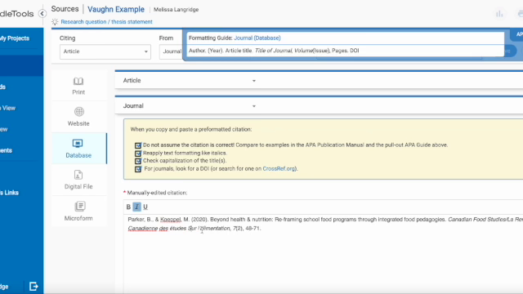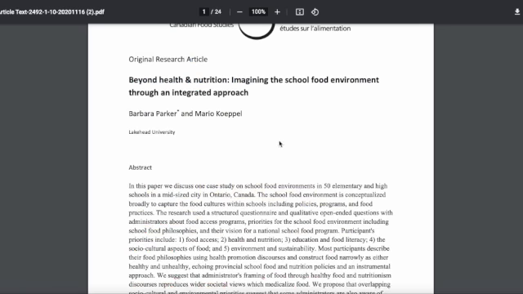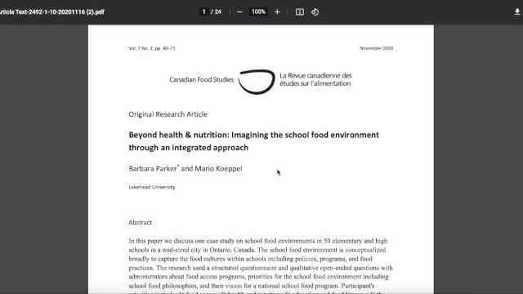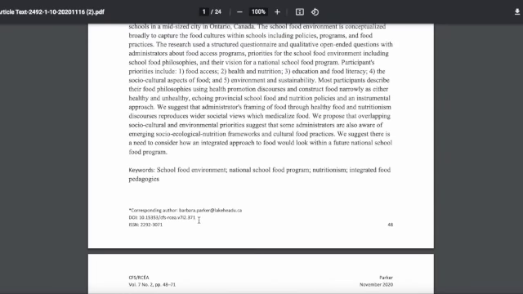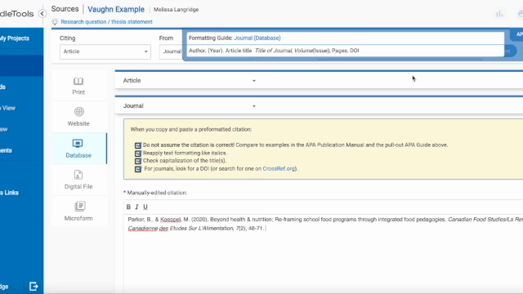And I am not as familiar with French language as I am with Spanish, so I could be doing that wrong. Should sir be capitalized? I don't know. So my apologies. I'm going to have to look that up. Because NoodleTools is only as good as you are. So if you copy and paste something, then it could be wrong if you don't check it, right? So you have to make those changes and confirm with the APA guide at OWL at Purdue, or just a citation manual in APA as long as it's the newest.